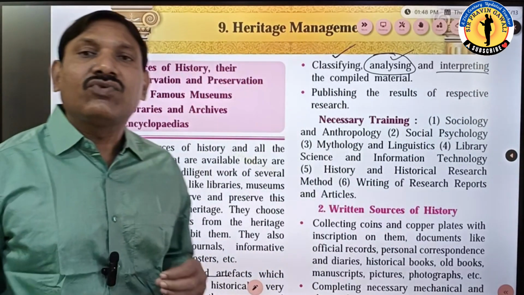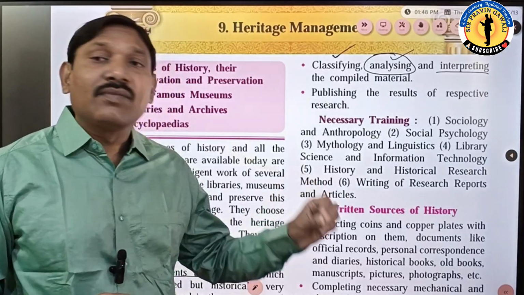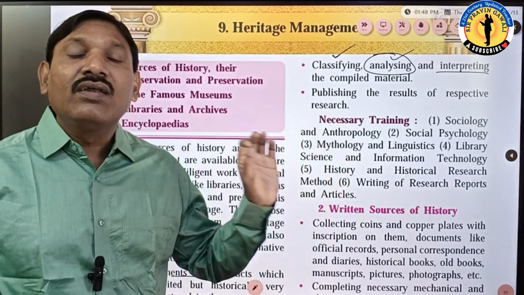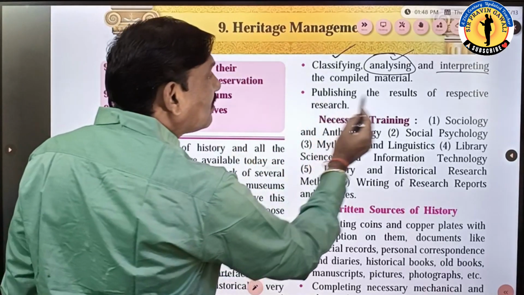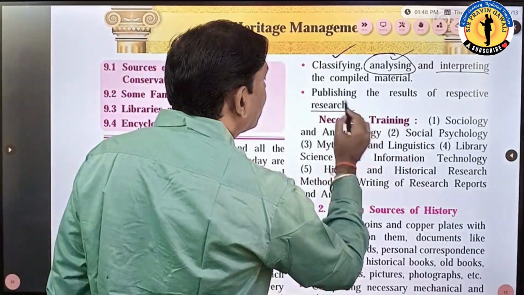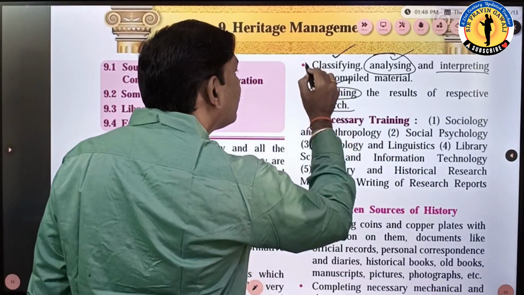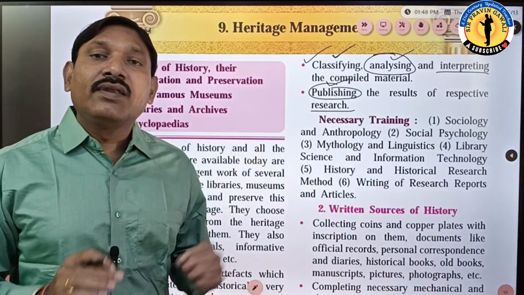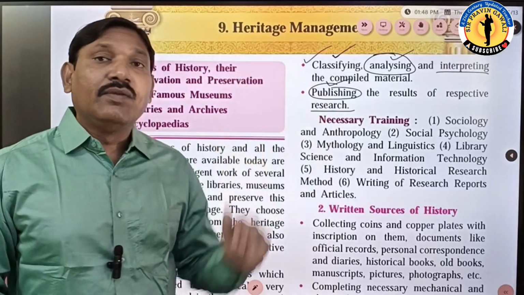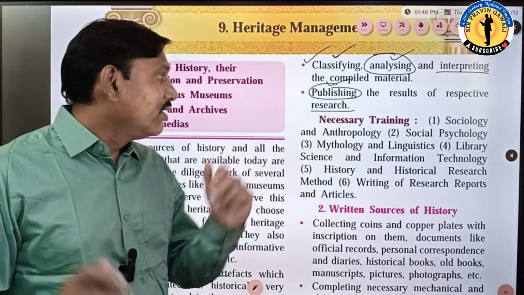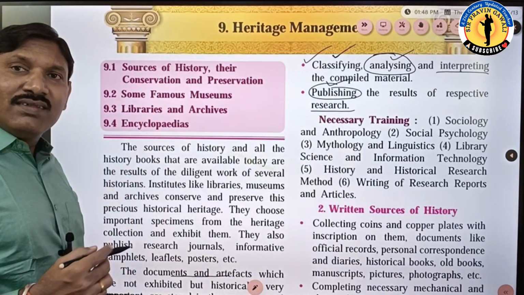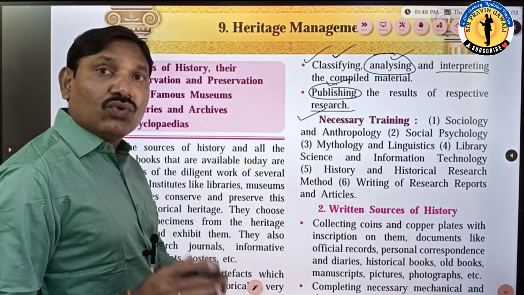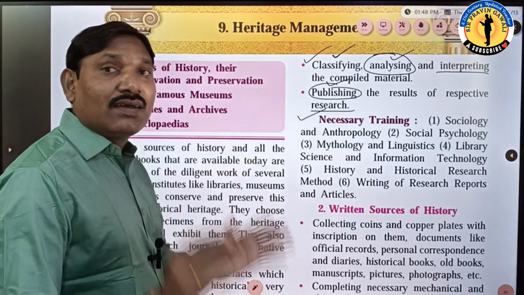Afterward we have to do the interpretation. At the end the historians can interpret and tell whether it is true or false, whether it is correct or not. The next one is publishing the results. Whatever study is done, we have to make a report of that and publish that report. Students, understood this much? Very good. Now see, who can do this? Just now I told you. The necessary training should be given to the person so that he or she can preserve and conserve it.